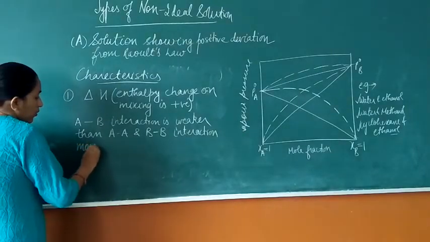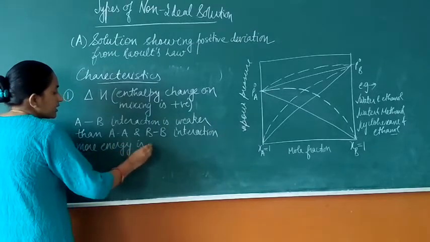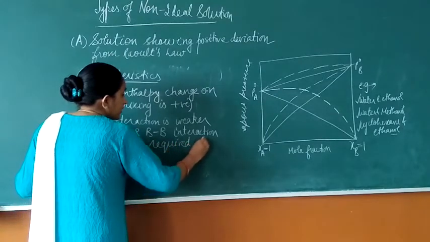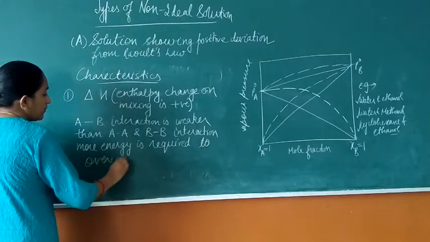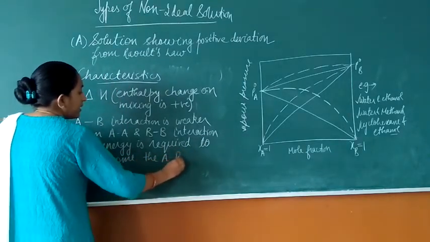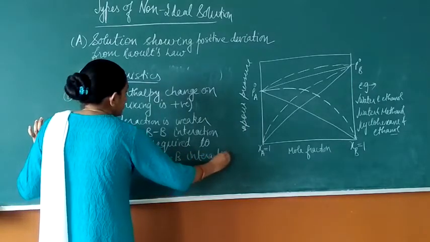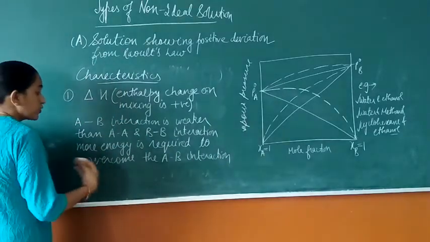So more energy is required to overcome the interaction, right? So heat is going to be required.